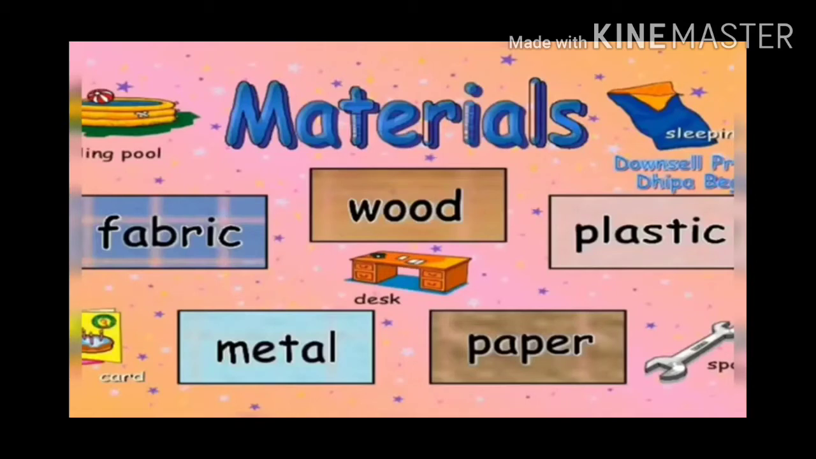Materials means raw materials, just like wood, plastic, paper, metal, fabric. By using all these materials we are making different types of objects which are necessary for our daily use. My dears, give some examples for that. Very good. Chair and table are made of wood, some types of plates are made of plastic, and books are made of paper. And also some metals are used.